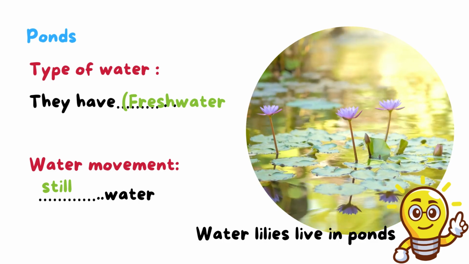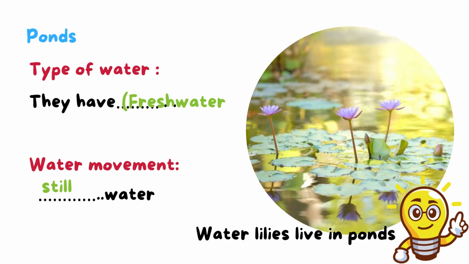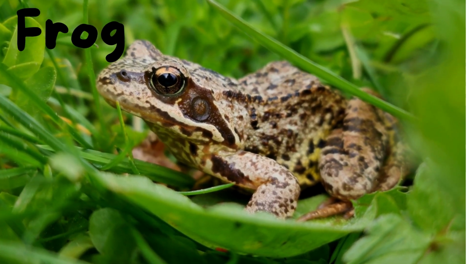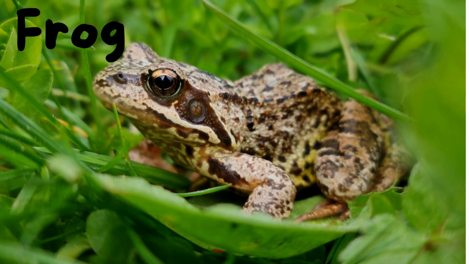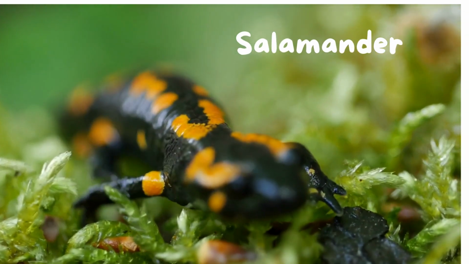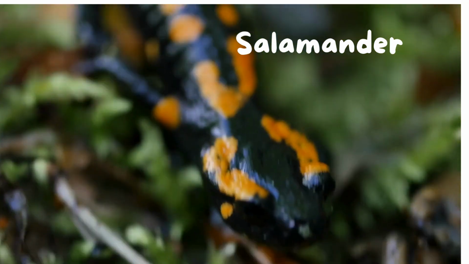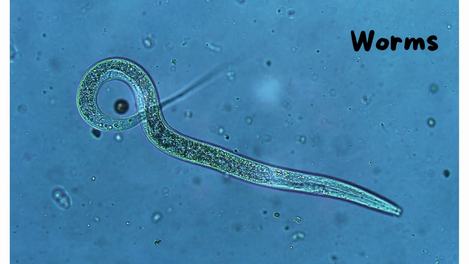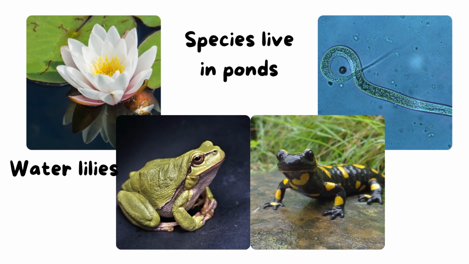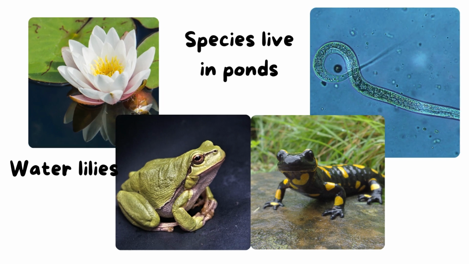What about the species that live in ponds? We have here the frog. Also we have salamander. And we studied before the frogs and salamander. And worms. Those are the 3 examples for the species that live in the ponds: frogs, salamander, and worms.